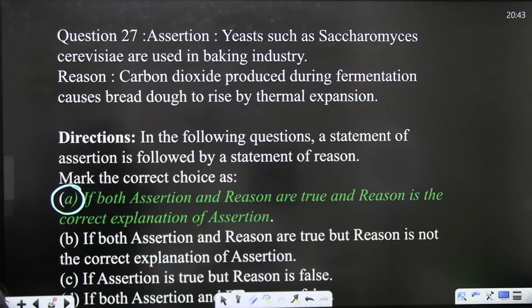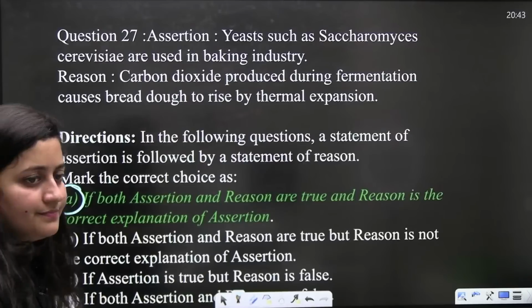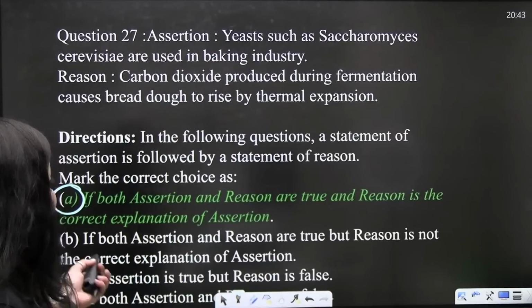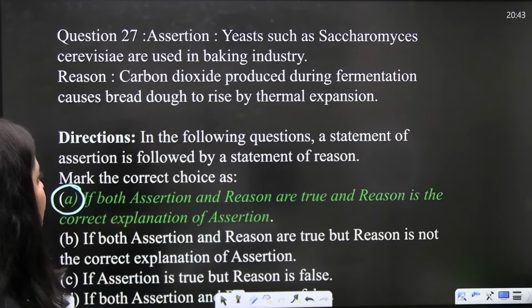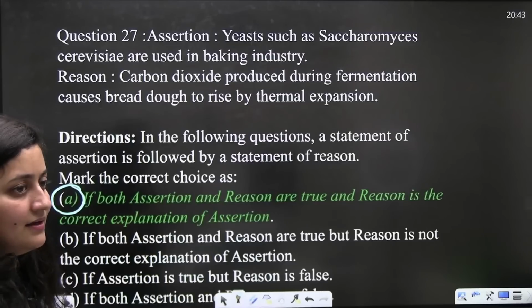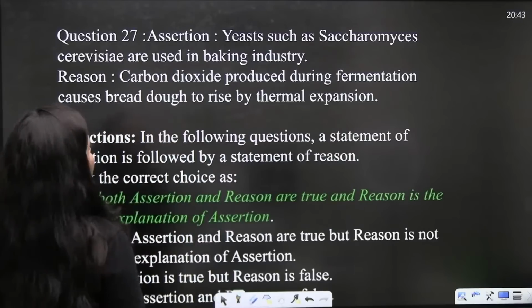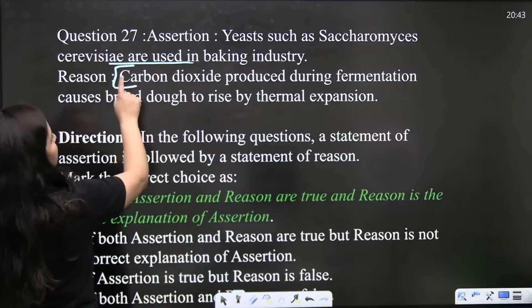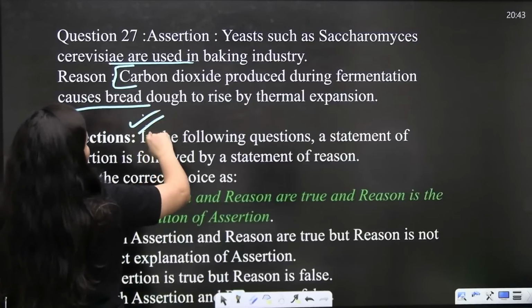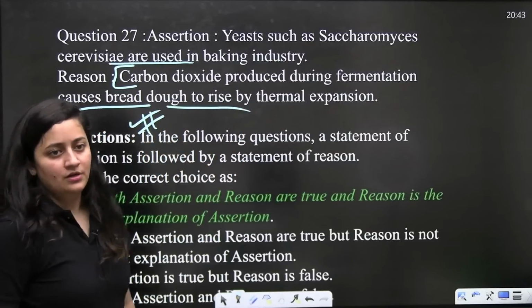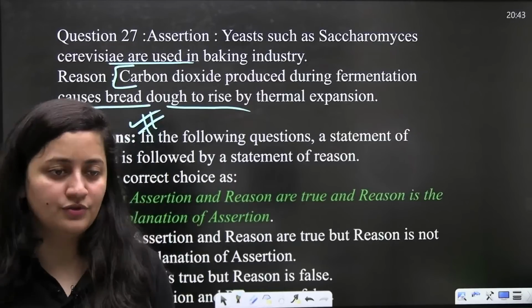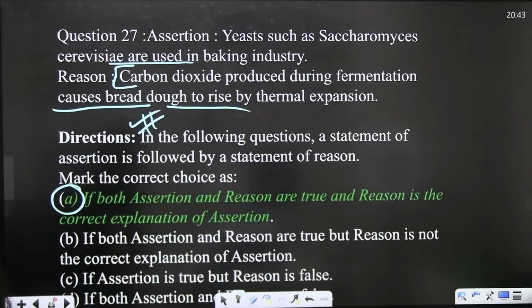Done? Yes, it is correct, bache. It is the correct answer. So yeast such as Saccharomyces cerevisiae is used in the baking industry because CO2 produced during fermentation is going to cause the bread dough to rise by thermal expansion. Because there will be alcoholic fermentation, so you know what is going to happen, the CO2 will be released.